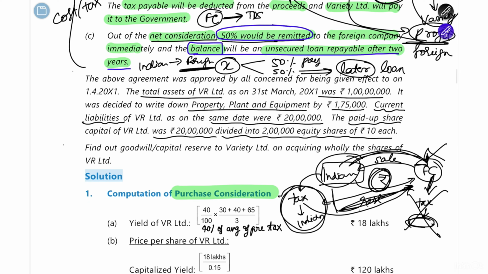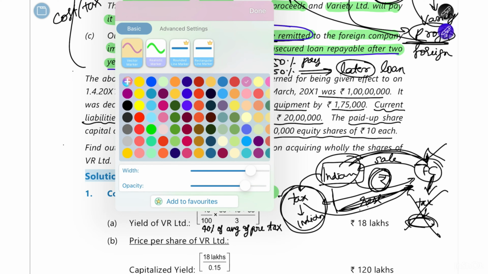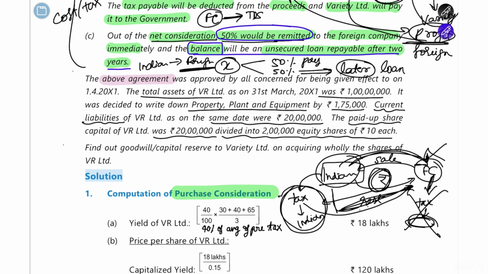After that, they have told you that the above agreement was approved by all the concerned, to be effective on 1st April. The total assets of VR Limited, which is the company whose shares are being transferred, was 1 crore rupees. Okay, so this is 100 lakh rupees, or what we call 1 crore rupees. It was decided to write down the PP by 1,75,000. Current liabilities were 20 lakh rupees.